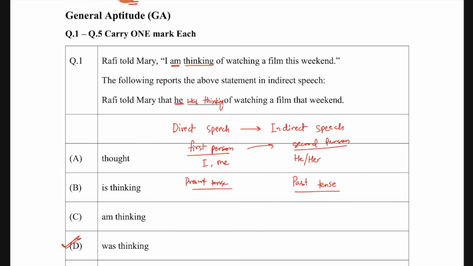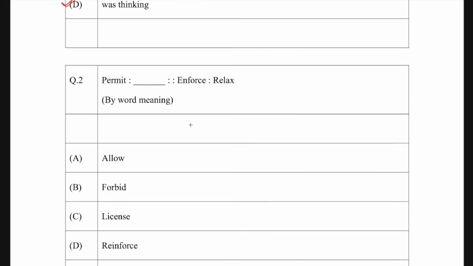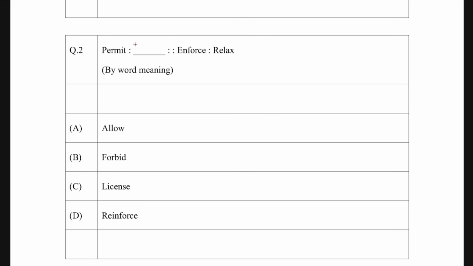You can read about direct and indirect speech in more detail. Coming to the next question, it says that permit is related to what if enforce is related to relax. Now you see that enforce means putting down or forcing something, and relax means leaving something relaxed. So these are opposite words, known as antonyms.